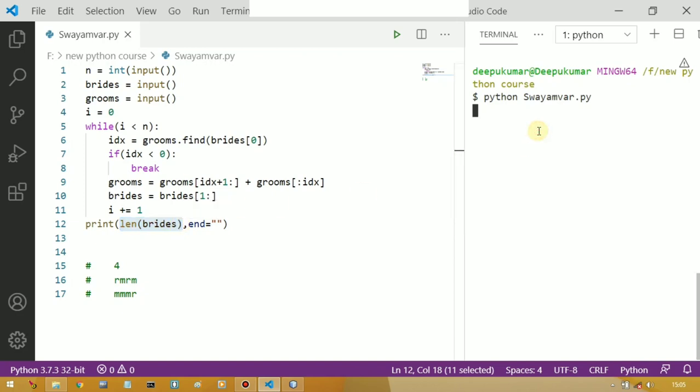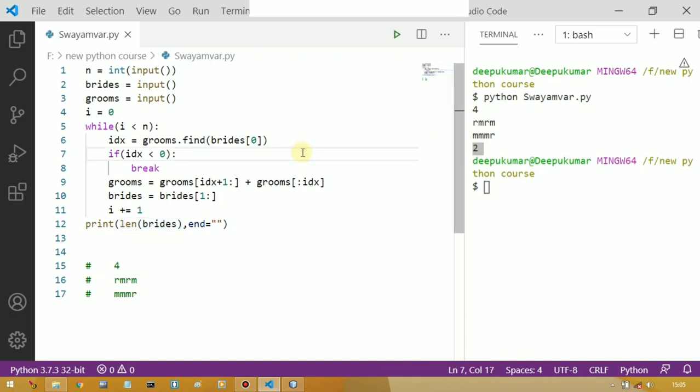Okay, so let me execute this code, that will make it clearer. The input was rm and the grooms to be triple mr. So the output of this input will be 2. Okay, so I hope you understood. If you have any doubt, feel free to ask in the comment section.